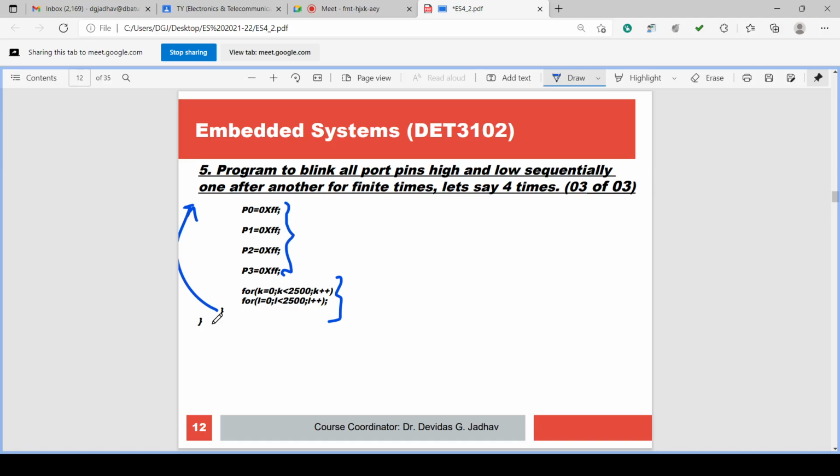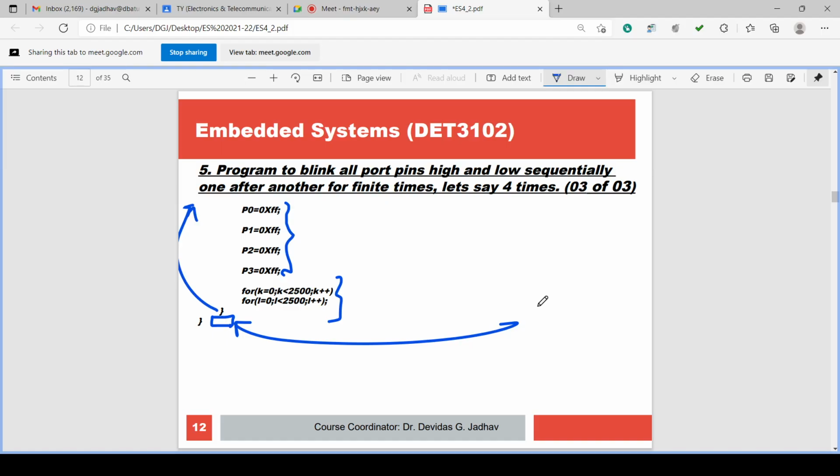Again here we have to understand and remember that after this 4 times execution, we must provide the instruction for forever loop, either for colon or while 1, because in embedded C microcontroller execution, the program must be executing forever, an infinite loop.